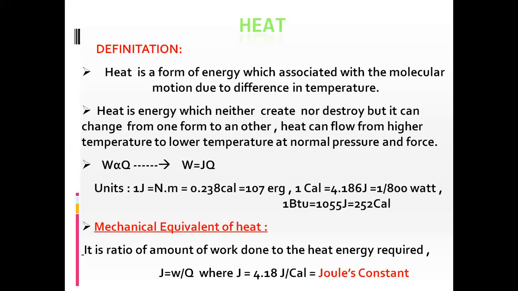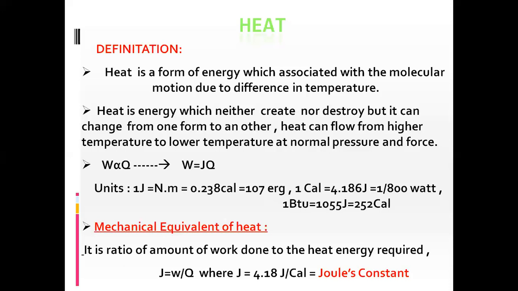Now, at normal force and pressure, heat in nature always flows from a hot body to a cold body. If pressure and force are not normal, then heat can flow from a cold body to a hot body. That is an artificial source.